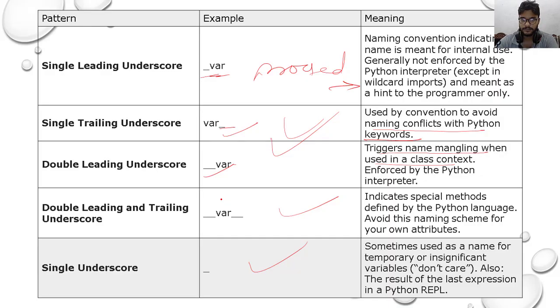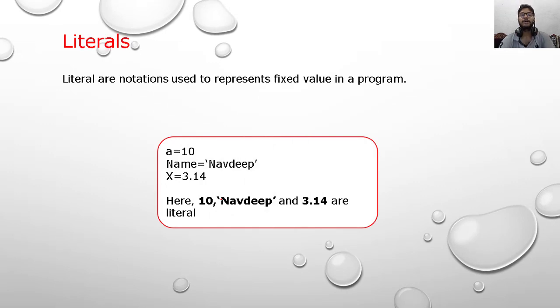Our next topic is literals. What are literals? Literals are notations used to represent fixed values in Python. Here we have assigned a is equal to 10, so whenever you use a anywhere, it will equal 10.